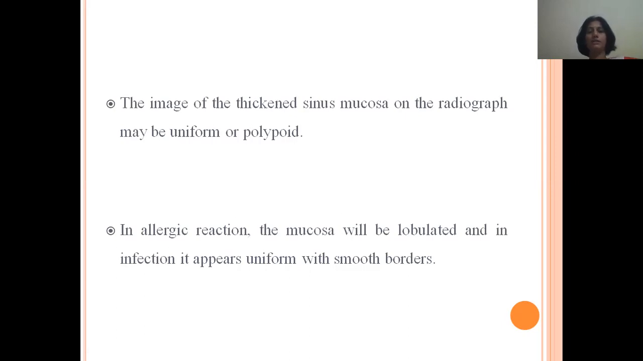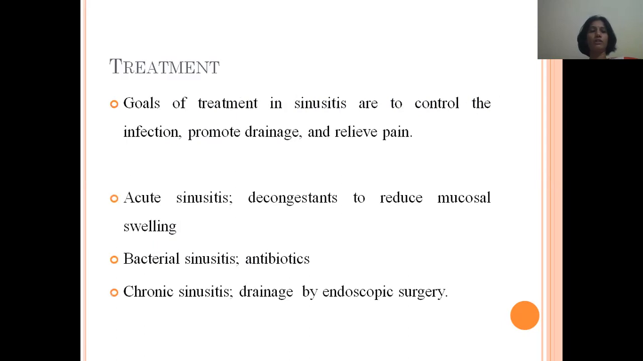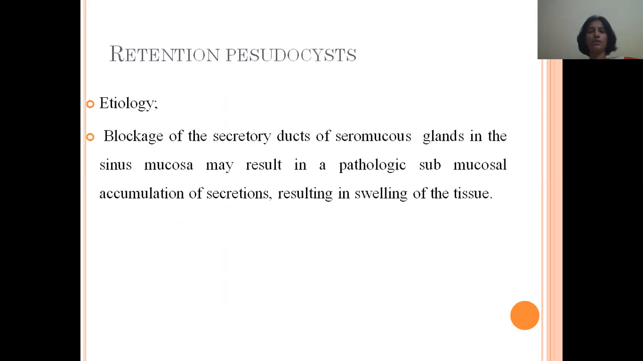The image of thickened sinus mucosa on the radiograph may be uniform or polypoid. In allergic conditions, the mucosa will be lobulated, and in infection, it appears uniform with a smooth border. The treatment for sinusitis is to control infection, promote drainage, and relieve pain. In acute sinusitis we prescribe nasal decongestants to reduce mucosal swelling. In bacterial sinusitis we give antibiotics. And in chronic sinusitis, drainage by endoscopic surgery.